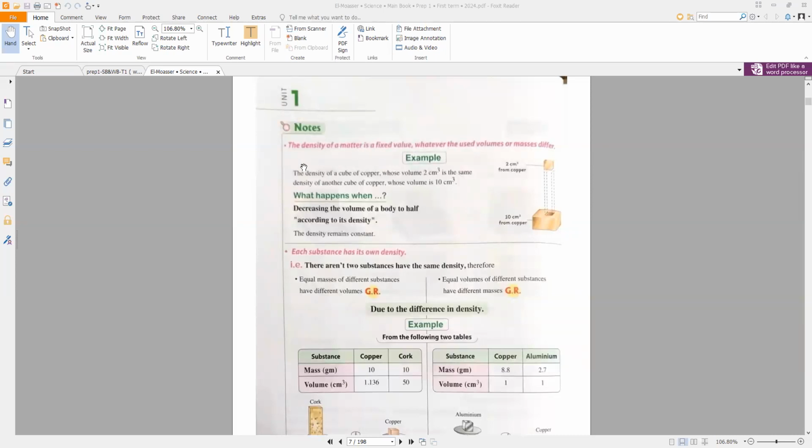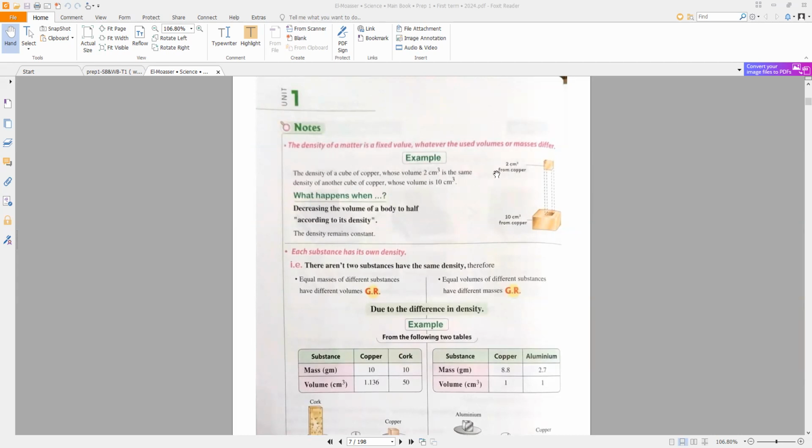Each matter has its own density. There aren't two substances that have the same density. So we can differentiate between substances by their density.